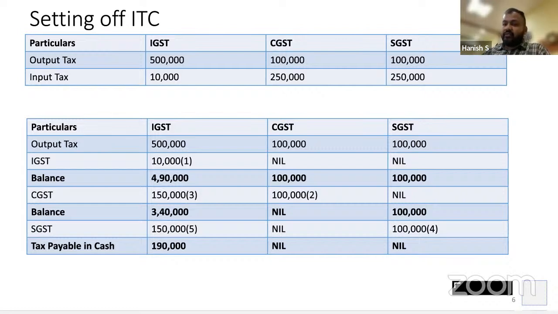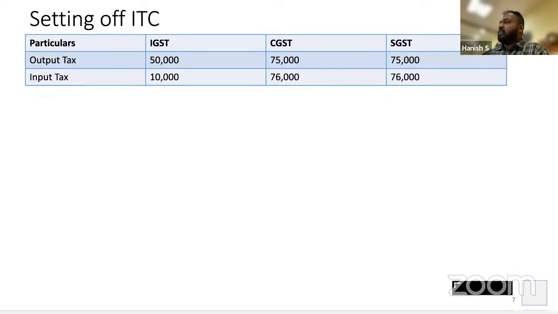So 1 lakh I set off against my own house. I am left with 1,50,000. I move that to IGST. Similarly, first 1 lakh of SGST I will set off against SGST. Surplus I will move to IGST. And then after that I have CGST, SGST nil and IGST 1,90,000. Is my answer correct? Okay. Now work out this question.